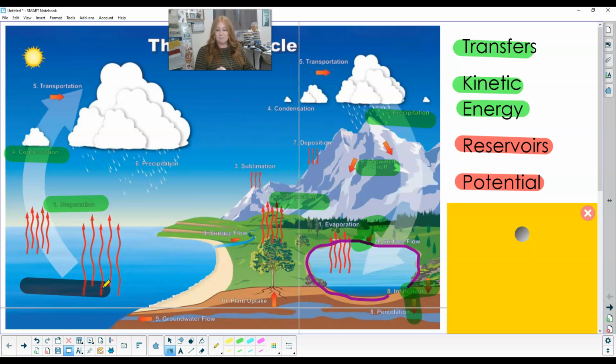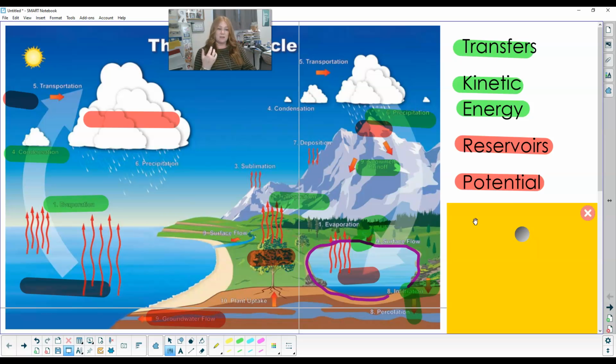So the ocean is a reservoir. The air is a reservoir. This cloud is a reservoir. This snowpack is a reservoir. The vegetation is a reservoir. The lake is a reservoir. The groundwater is a reservoir. These are holding that water in that place. They're just storing up the energy to be used.